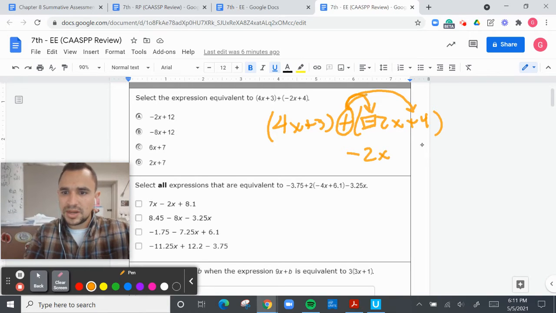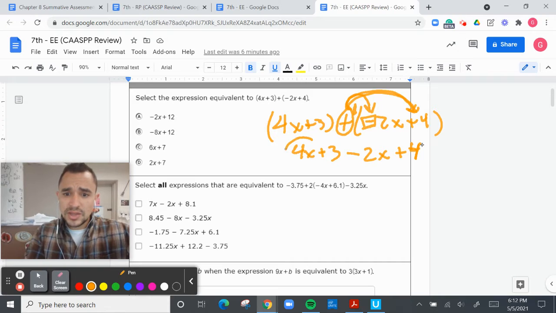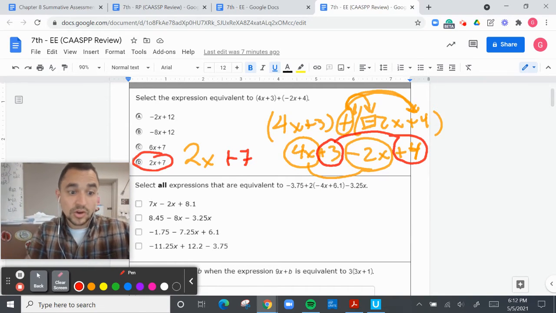So negative 2x. What's a positive times a positive? That's going to be a positive 4. And you're saying, how do you multiply a positive number? Well, just imagine there's an imaginary 1 here, because positive 1 times negative 2x is still a negative 2x. A positive 1 times positive 4 is still positive 4. And then we have 4x plus 3, so I'm going to add 4x plus 3. So all you need to do, you have a 4x here, and you have a negative 2x. That's going to be a 2x. And then I'm going to use red. We have a positive 3 and a positive 4. That's going to be a positive 7. So that is going to be our correct answer.